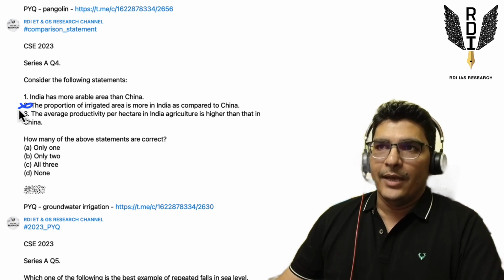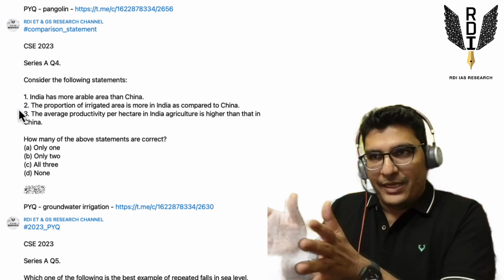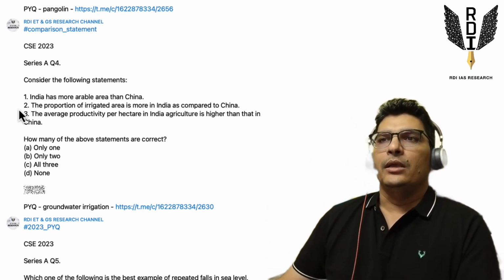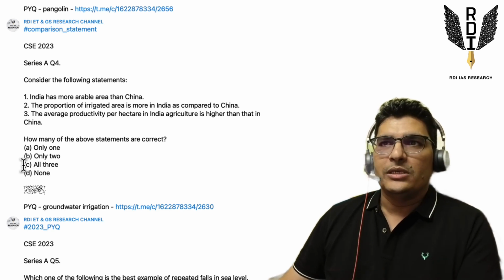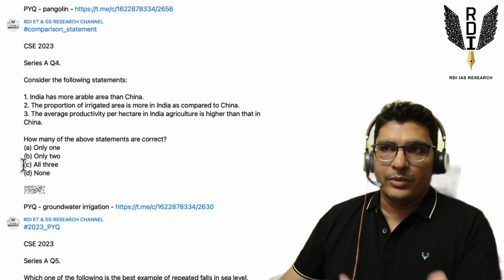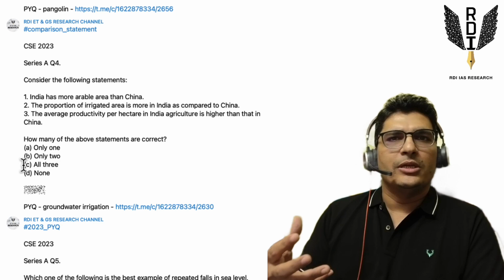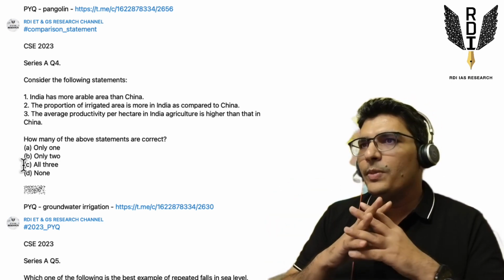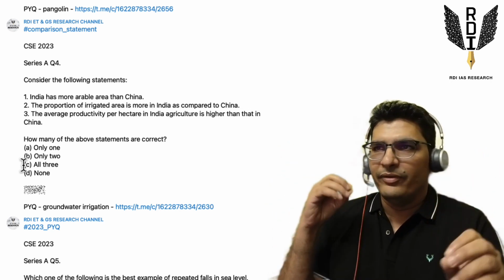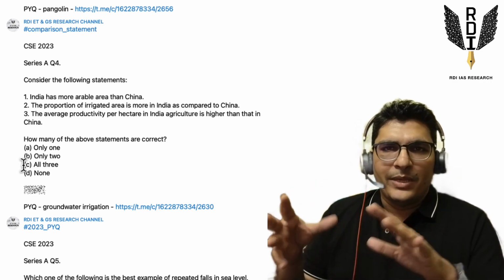It is China that should have a higher proportion of irrigated area as a part of its cultivated area than India, right? It's a disputed question, and we don't know what the official answer key will say, but this is what makes sense to me, and I've shared it with you. It should be logical to you. Whatever you do, it should be reasoned. You should not have any formula or any kind of template in mind. Whatever reasoning you have, if it is sound and fact based, that you should do.